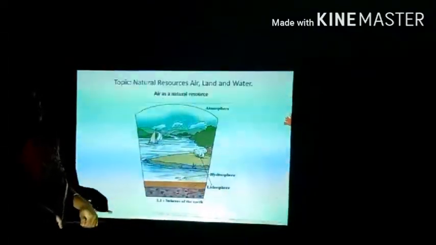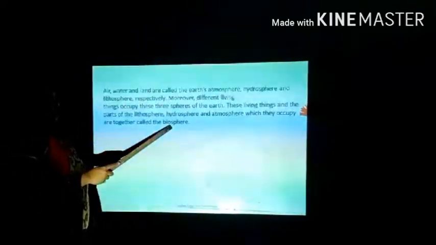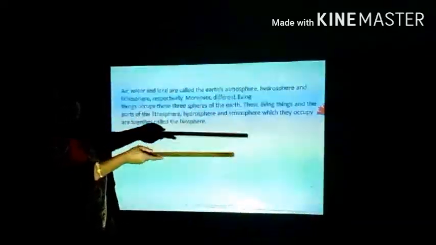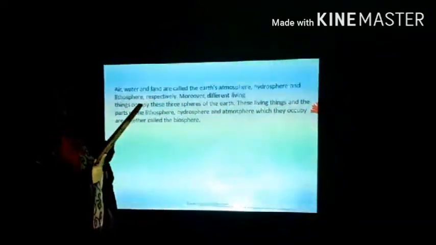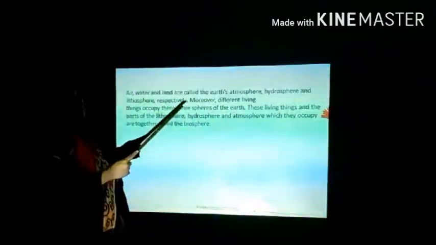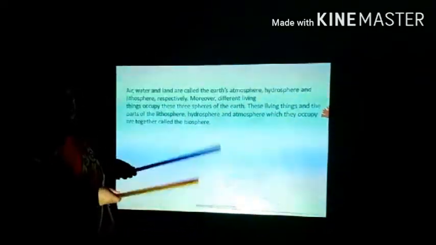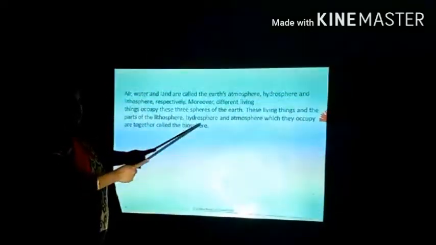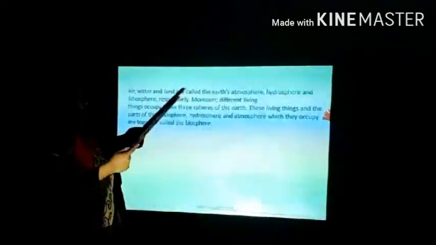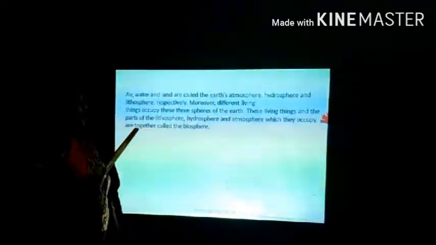These three spheres together, when they come together, form the biosphere. Here we can see that air, water, and land are called Earth's atmosphere, hydrosphere, and lithosphere respectively. And the living things like us, and the parts of the lithosphere, hydrosphere, and atmosphere which they occupy, are together called the biosphere.